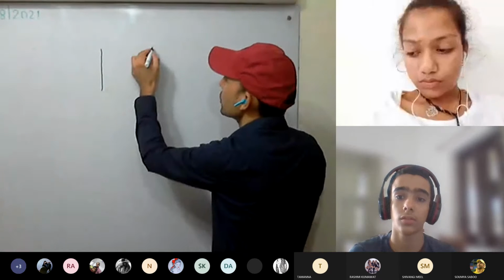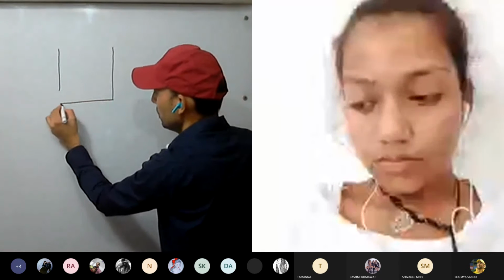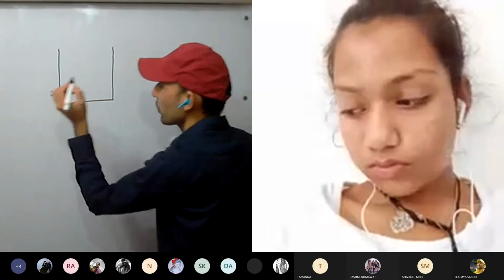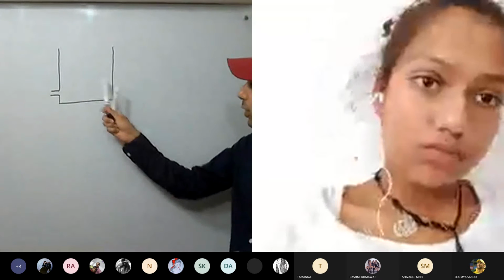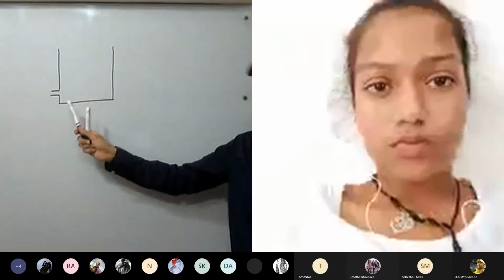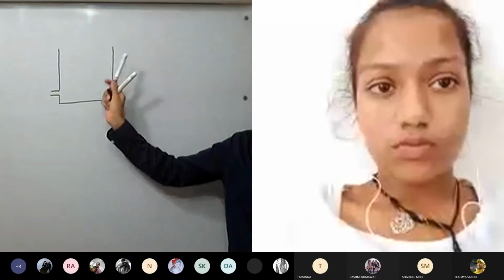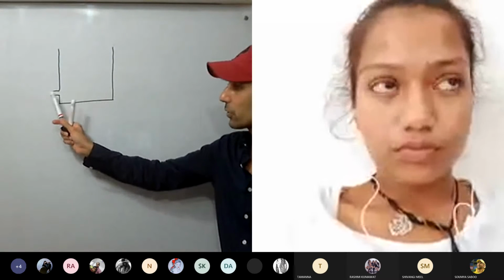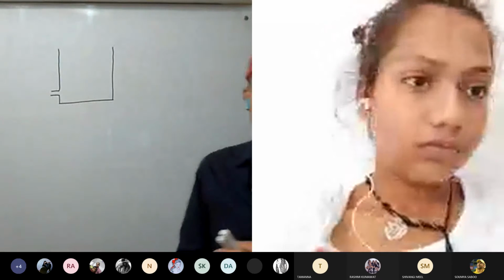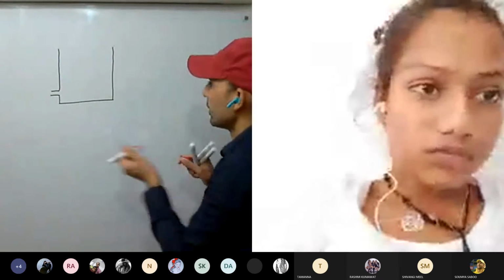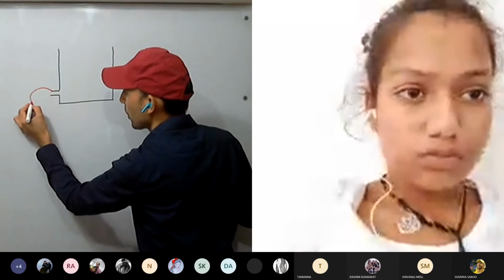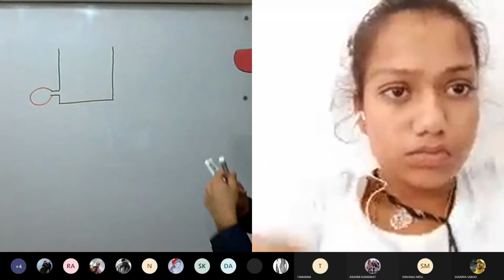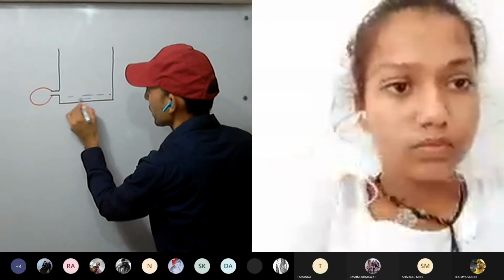So we are taking a metal can or a glass jar having an opening on one of its sides, since we have to show that liquid exerts lateral pressure, that is, on the sides. Now we are tying a balloon on this opening. Now what do we start to do? We start pouring the liquid.